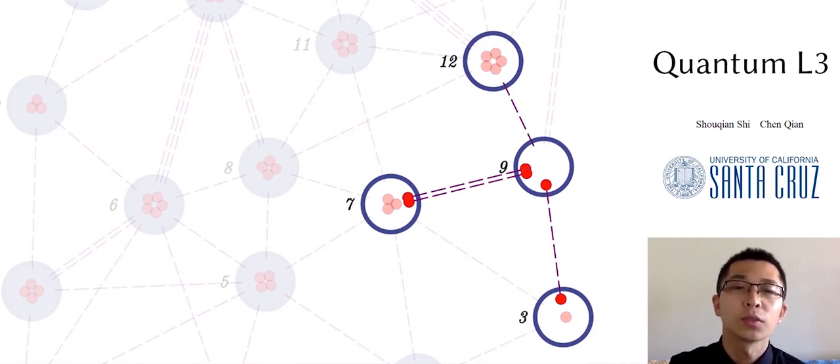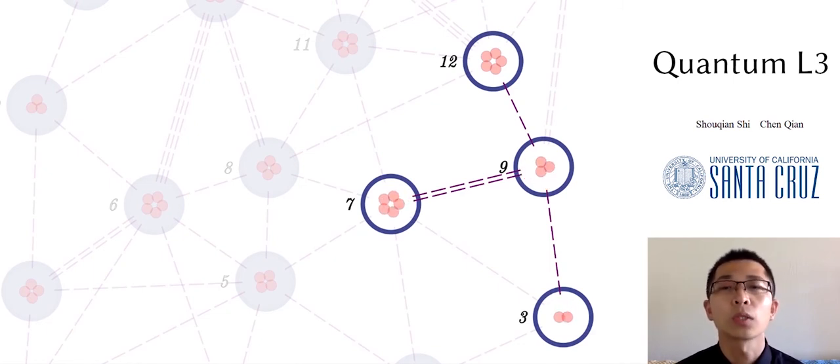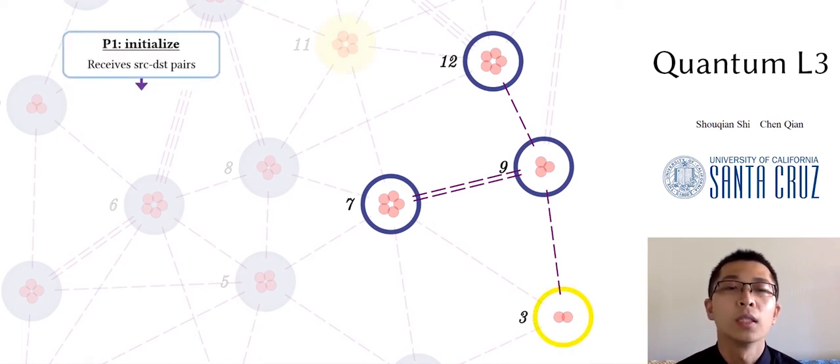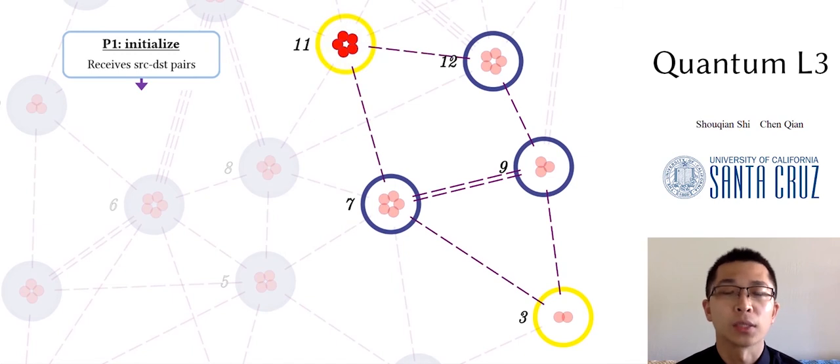Let's move on to the communication model by following the workflow of a single time slot with 4 phases. In phase 1, from pure classical communication, each node is informed of a list of node pairs to build a multi-hop entanglement. In this example, a single pair, node 3 and node 11.